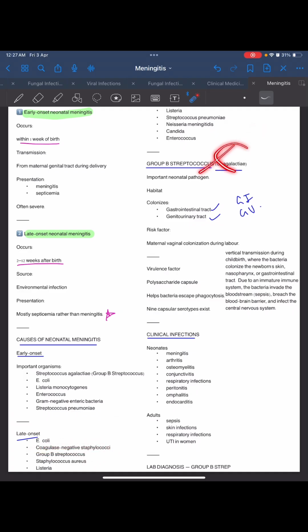Okay. Group B Streptococcus agalactiae is an important neonatal pathogen. Its habitat: it colonizes the GI and GU tract. Risk factor is maternal vaginal colonization during labor. Virulence factor is the polysaccharide capsule, which helps the bacteria escape phagocytosis. Clinical infections in neonates: meningitis, arthritis, osteomyelitis, conjunctivitis, respiratory infection, peritonitis, omphalitis, endocarditis. Then in adults, sepsis, skin infection, respiratory infection, and UTI in women are caused by group B Streptococcus agalactiae.